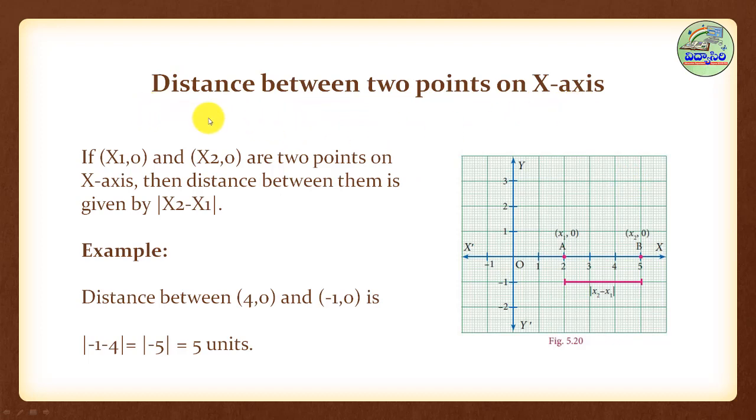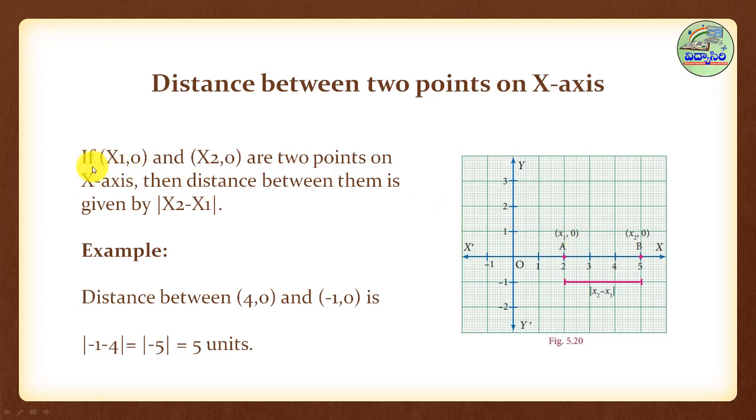Before starting this topic, first of all, what is the standard form of a point on the x-axis? If we take points like 2, comma 0, 3, comma 0, 4, comma 0, 5, comma 0, y is 0 and x may change. So those are on the x-axis. A point on the x-axis has the standard form x, comma 0.